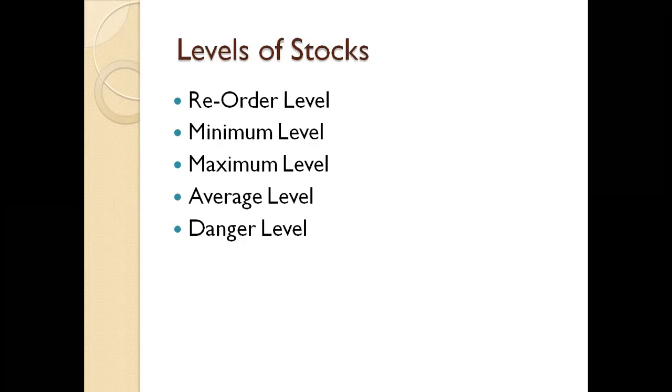What will be the maximum level? In the maximum level, what is the quantity of material we have to maintain in our factory? This is the maximum storage level. And the next ones are the average level and the danger level. So these are the 5 categories, and we can work out problems for these 5 areas.